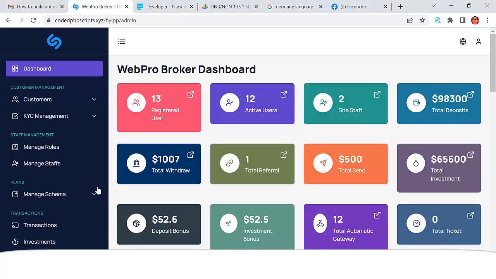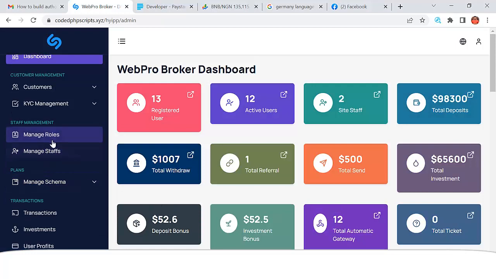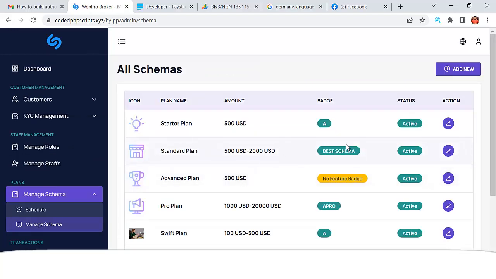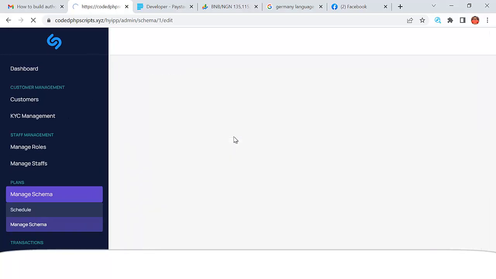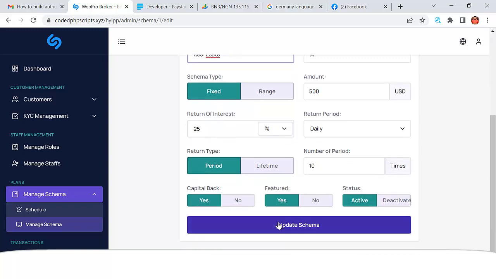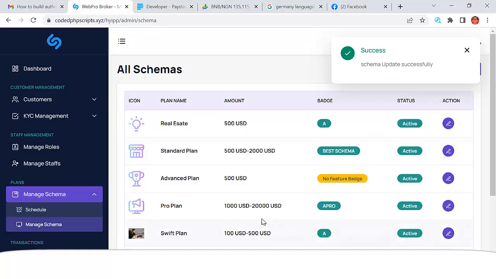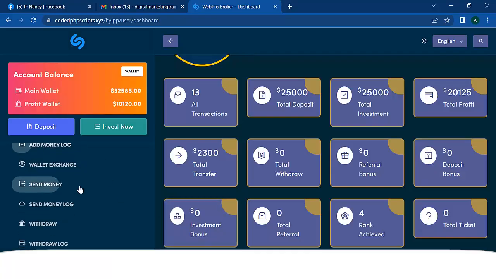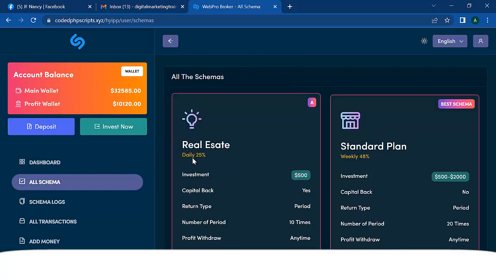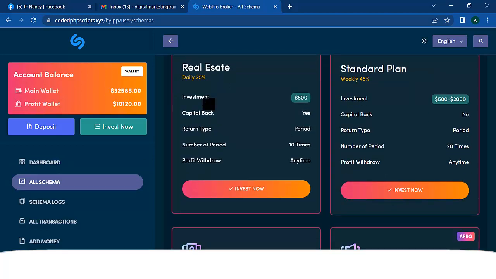Let me go back to the admin so I can show you. So if you go to manage schema, right? So you go to manage schema, and you're going to see all of this. You can come here and say, instead of startup plan, you can say real estate, right? So let's just update that schema right here. If we go to this account and we come to all schema, we're going to see that that plan has been changed to real estate. Can you see that? This has been changed to real estate.